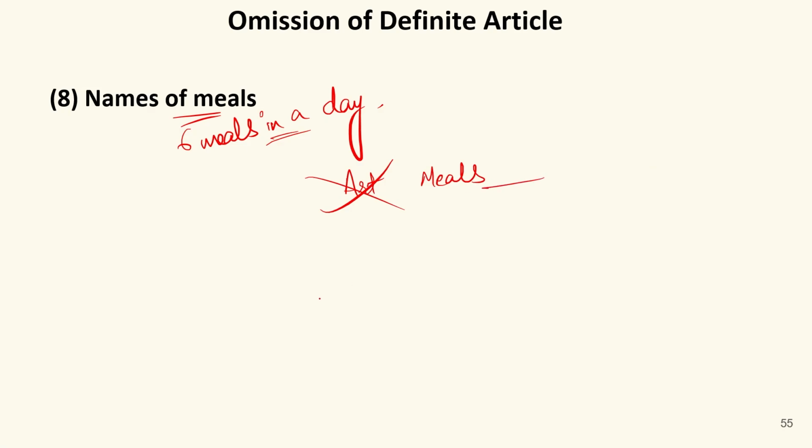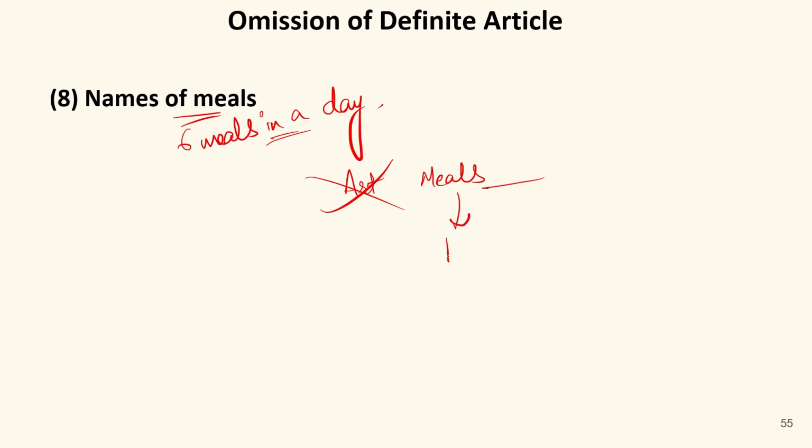Names of meals. Again, it's very important and interesting as well. We have a total of 6 meals in a day: breakfast, brunch, lunch, snacks, dinner, supper. All these are meals in a day. Before the names of the meals of a day, we do not use any article.